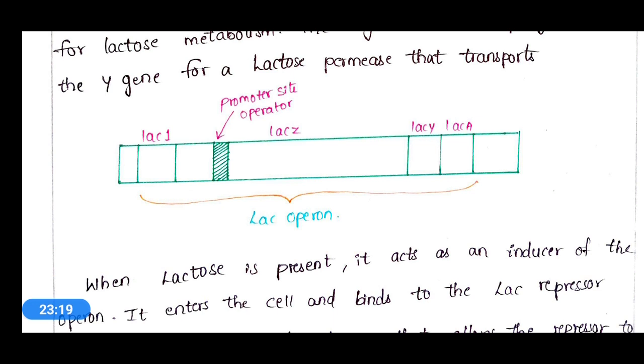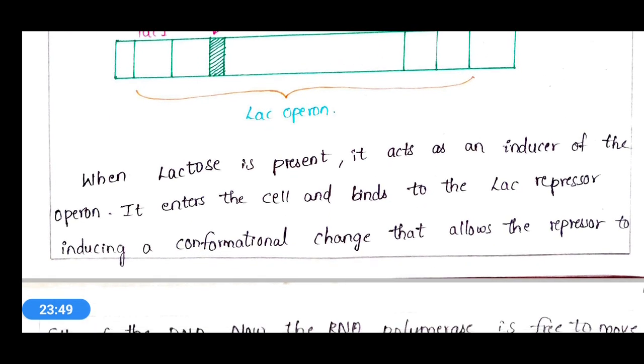Whenever E. coli is grown in a lactose medium, the lactose present in the medium will act as an inducer of the lactose operon.